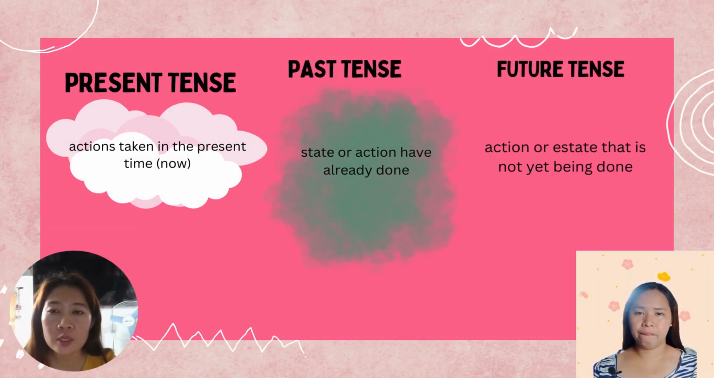We have three categories of tense: the present, the past, and the future, as I already discussed in the first slide. Present tense is the action or state taken in the present time, or as of the moment, or now. The past tense is a state or action that has already been done, or an action that is already completed. The future tense is the action or state that is not yet done, or an action that is coming to happen.